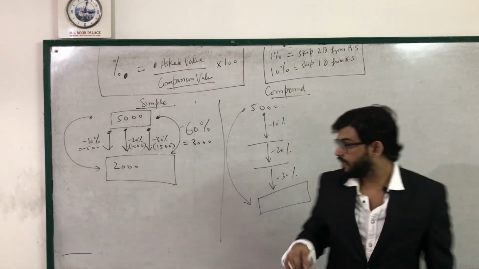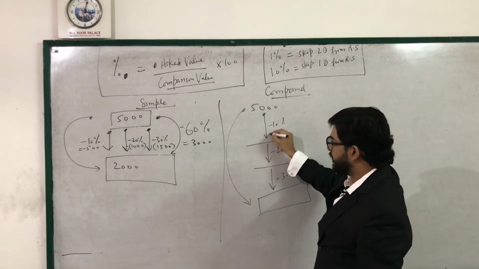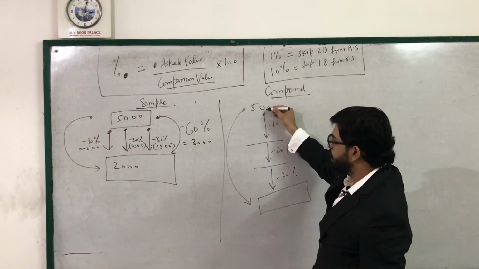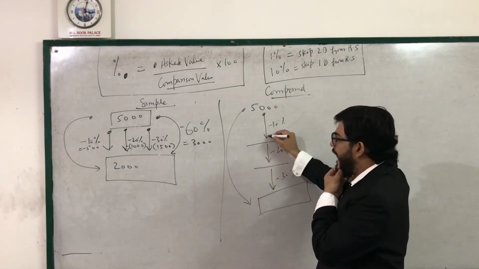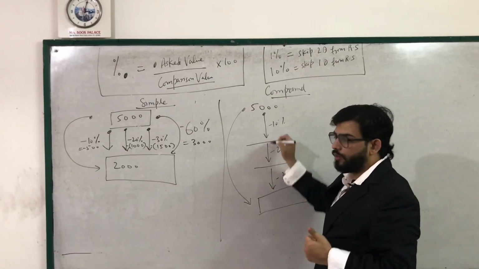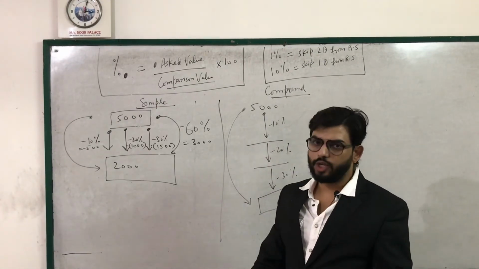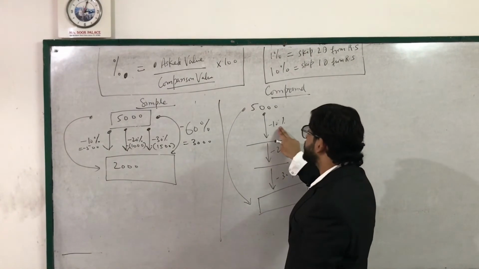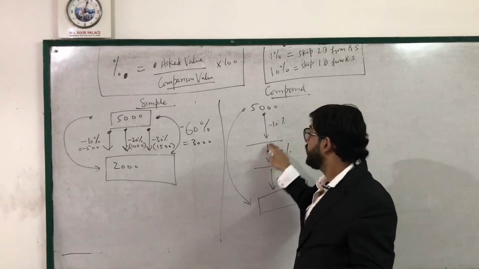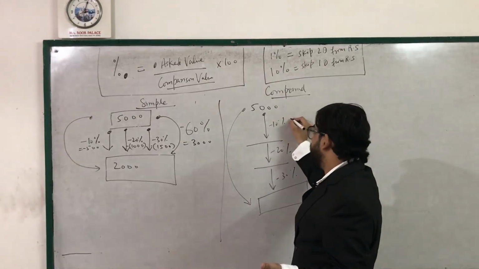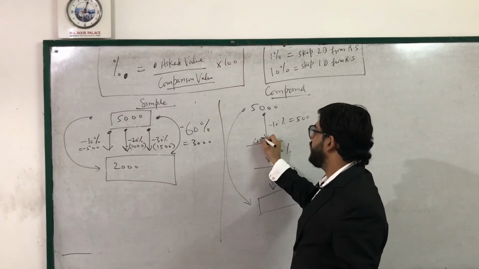In this case, 5,000, 10%, again, this trajectory is forming. This is the past value. Dot always represents past value, right? And the tip of the arrow always represents future value. Percentage always functions on the past value or comparison value. So 10% of the future is not possible because we have no knowledge of the future. 10% of 5,000 is 500. 5,000 minus 500 is 4,500.